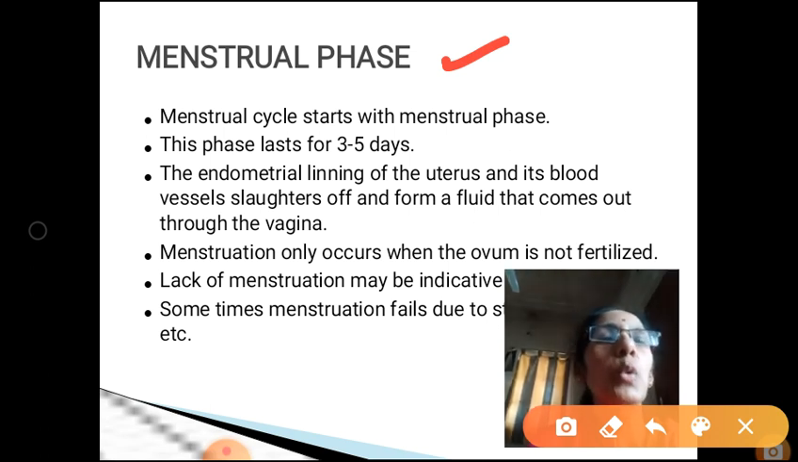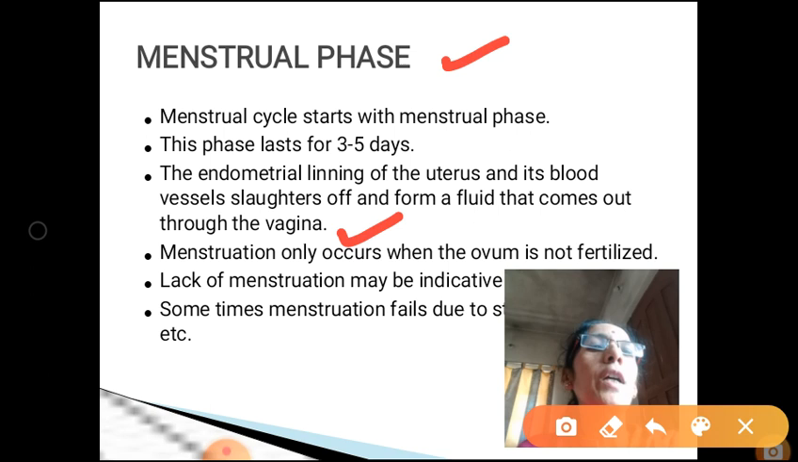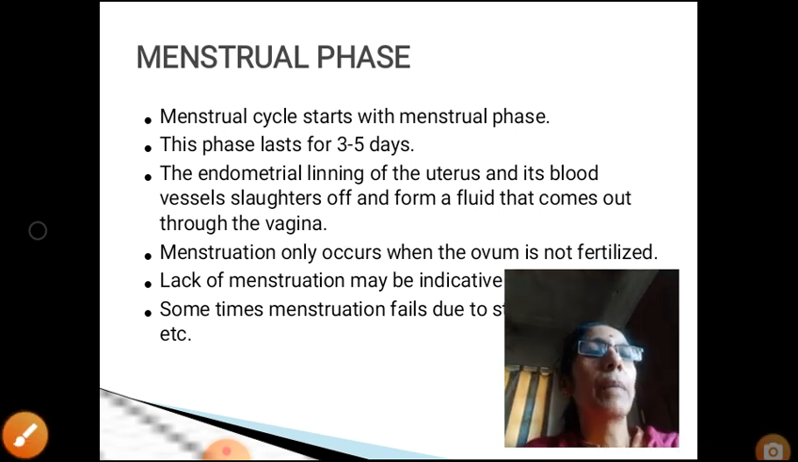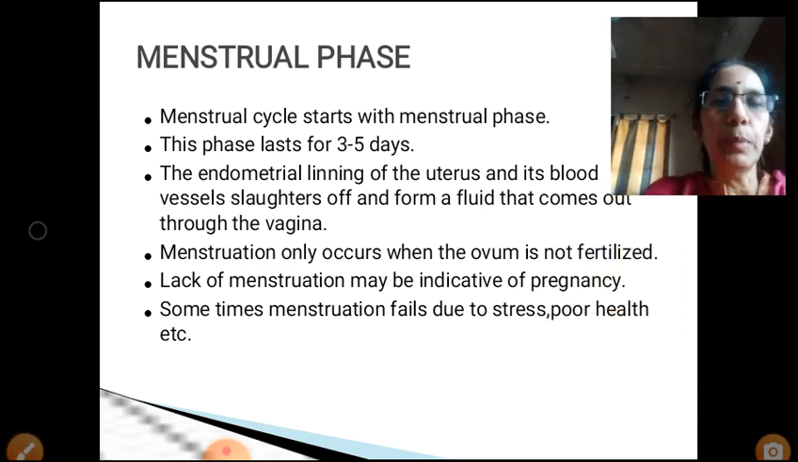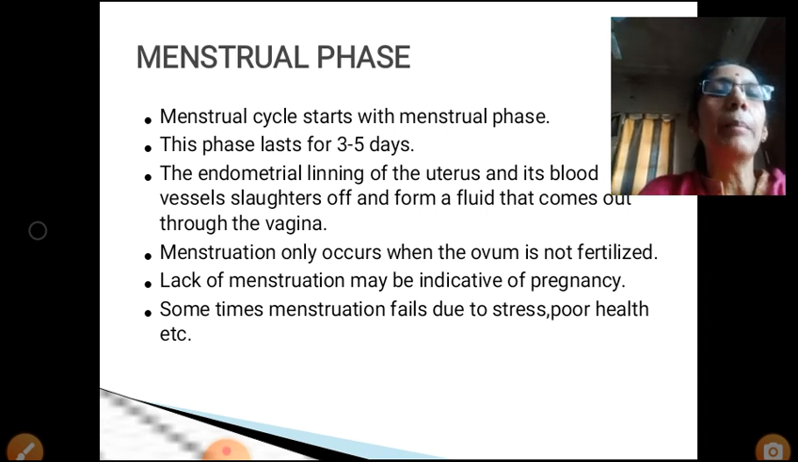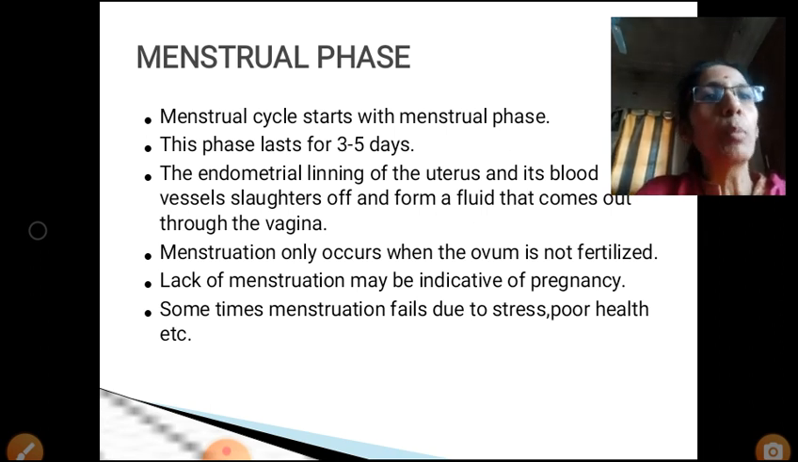So during the menstrual phase, the endometrial lining of the uterus and the blood vessels rupture or slough off, and that comes out through the vagina. And the menstruation occurs when the ovum is not fertilized. But absence of menstruation may not be an indicative of pregnancy. Sometimes the menstruation fails either because of stress or because of poor health also.